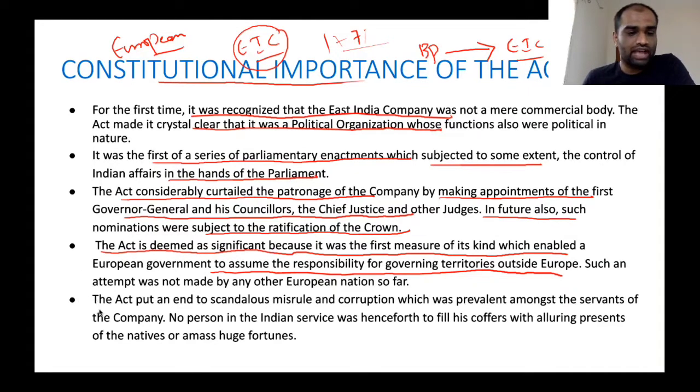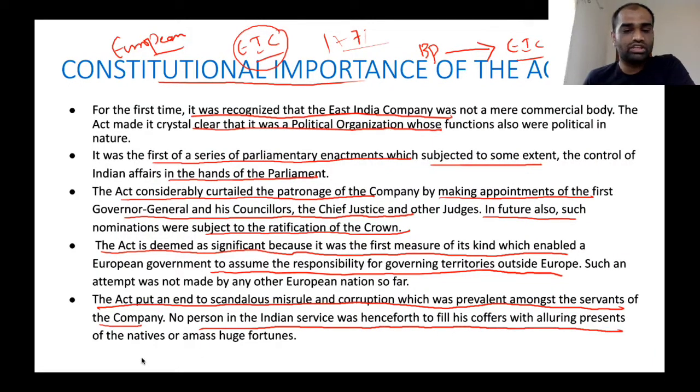And also, the Act put an end to scandalous misrule as well as corruption which was prevalent amongst the servants of the Company. No person in Indian service was henceforth to fill his coffers with alluring presents from natives or amass huge fortunes. Clear?